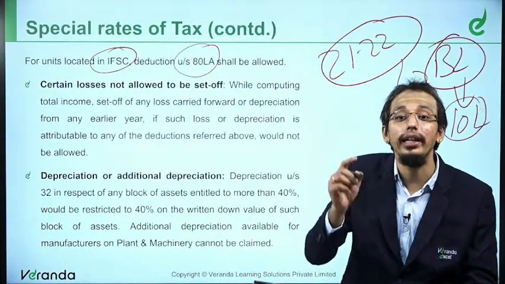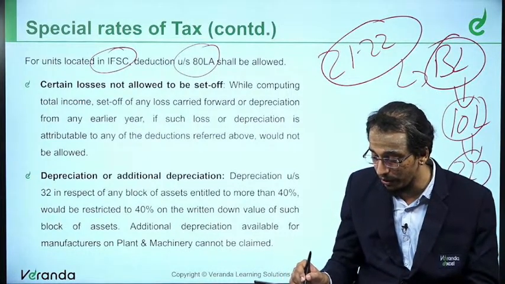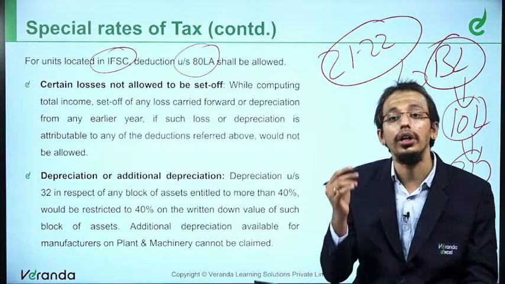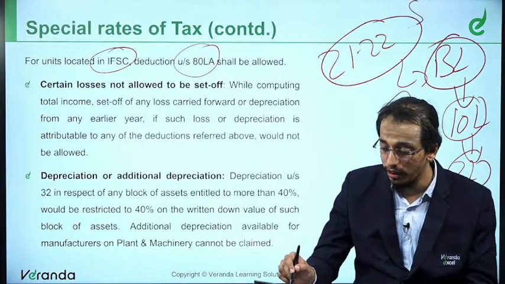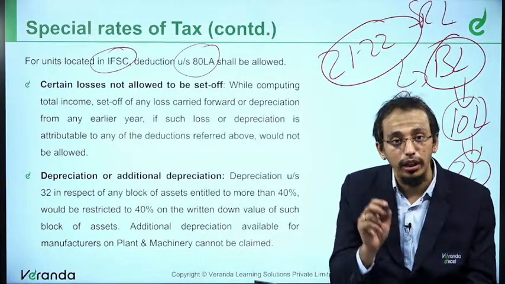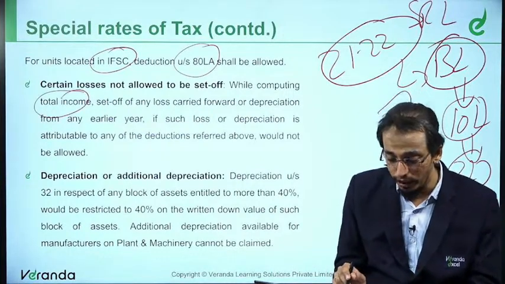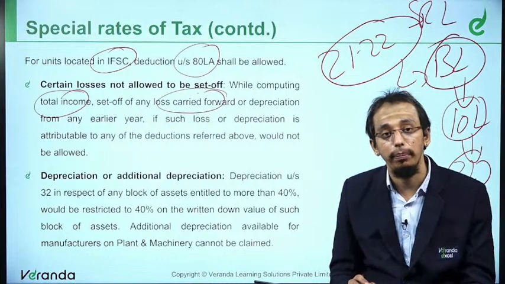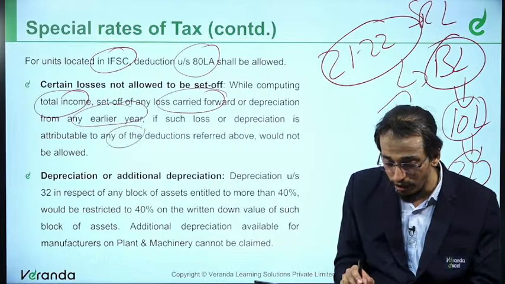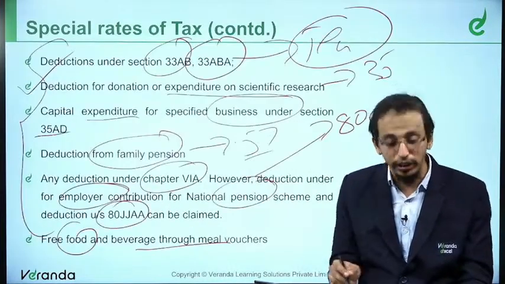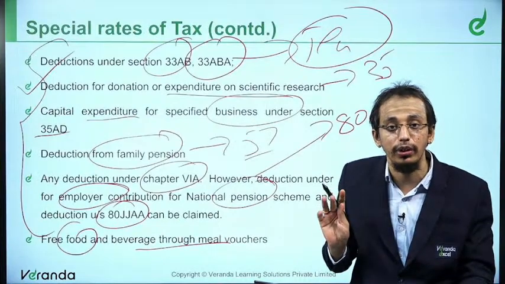That cannot be carried forward. That means out of the 10 lakhs, 2 lakh is scientific research loss, which cannot be carried forward. Why? Let's read this. While computing the total income, set off of any loss carried forward or depreciation from earlier years is not allowed if it is on account of any of the above deductions. The loss is on account of these deductions of the current year. These deductions are not allowed.